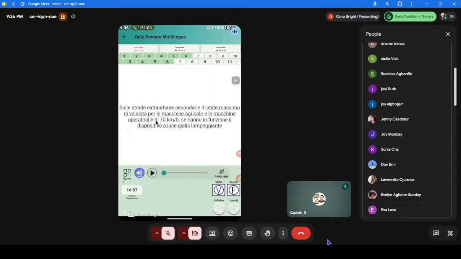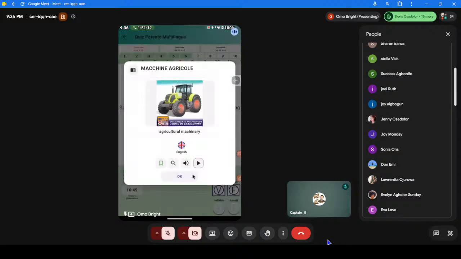Macchina operatrice. Passo. Agricultural machine. Look out for all this machine. Now 40 with their speed limit.